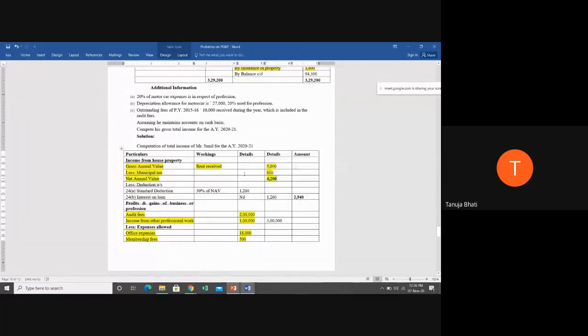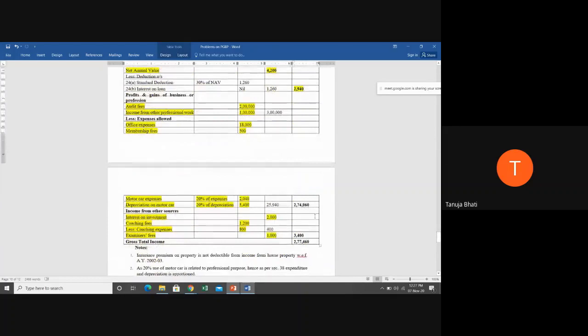We've got 4,200 by deducting municipal taxes from gross annual value. And we know that under house property, we have two deductions, standard deduction and interest on loan. No information on interest on loan was given, therefore we have taken it as nil. And standard deduction is 30% of NAV, that is 30% of 4,200, which is 1,260. So income from house property we got as 2,940.